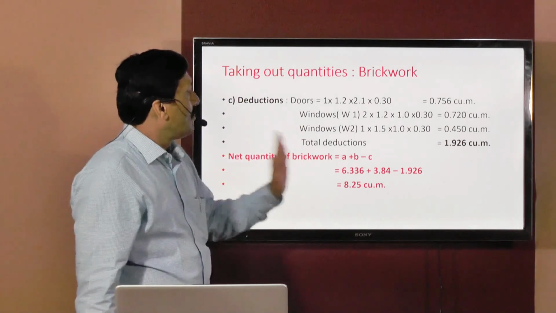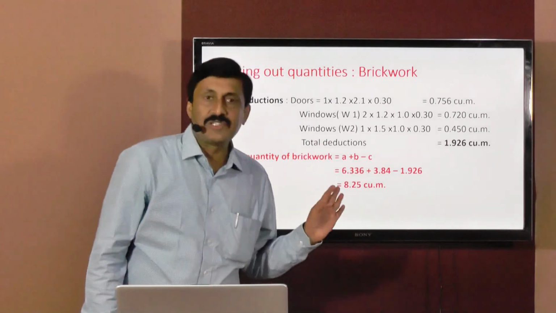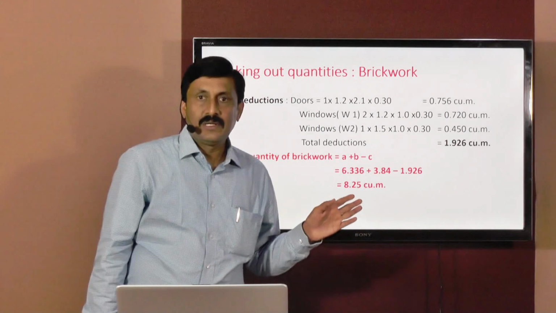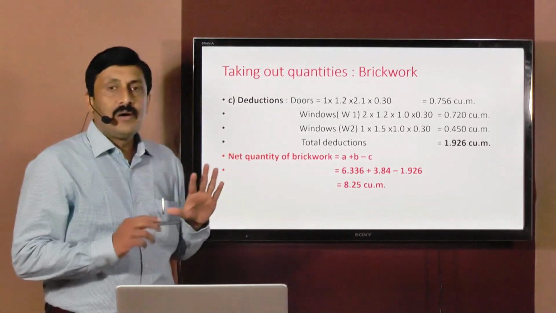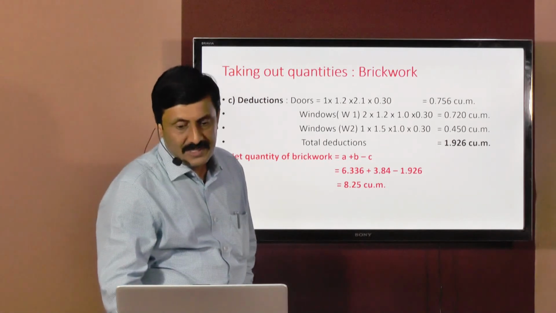So the net quantity of brickwork is like this: A plus B minus C. Please verify the calculations at your end also. Is that clear? So brickwork is over. Now the next item is plastering, and the quantity of plastering we'll see in the next lecture.